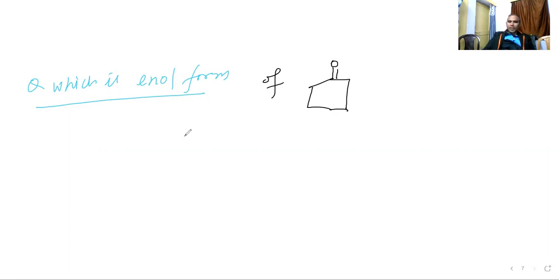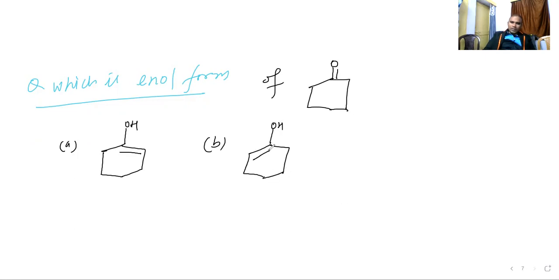This is the compound. So if you see the options they have given: in option A, here is the OH group and here is the double bond. In option B, here is the OH group and here is the double bond.